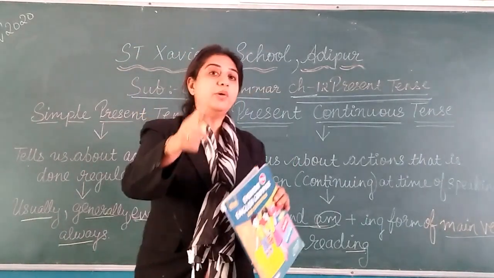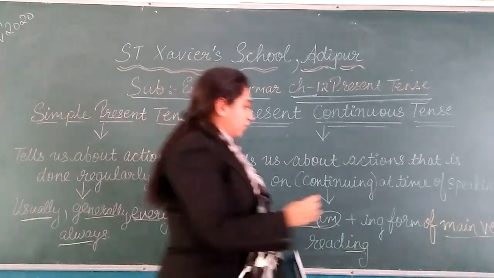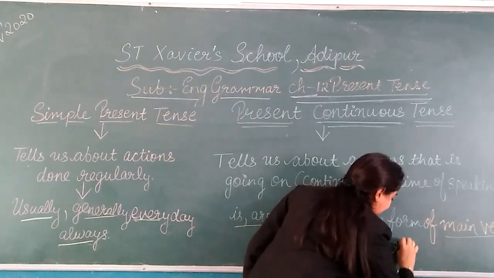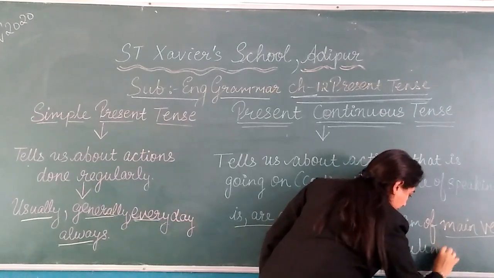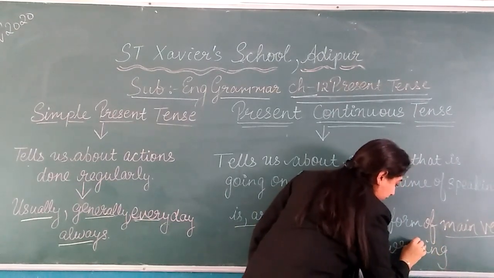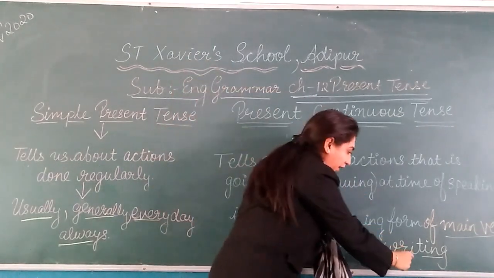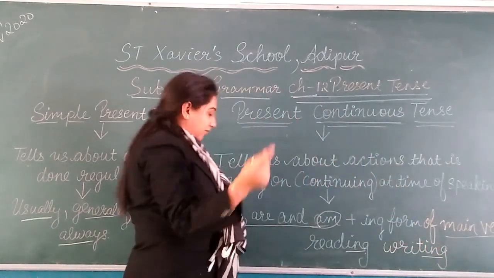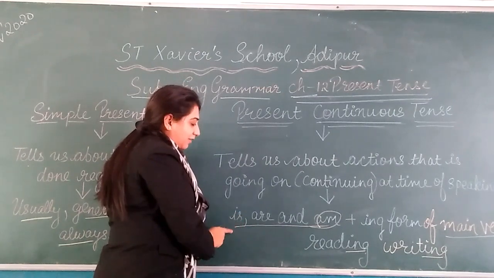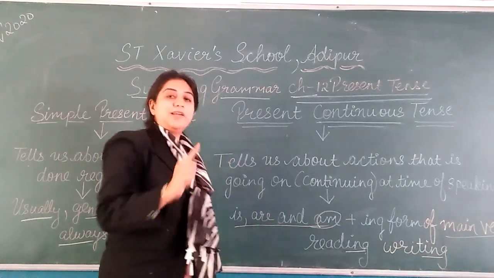And if you are writing, so it would be writing. The ing form means the main verb plus ing with the helping word, that is, you are writing.